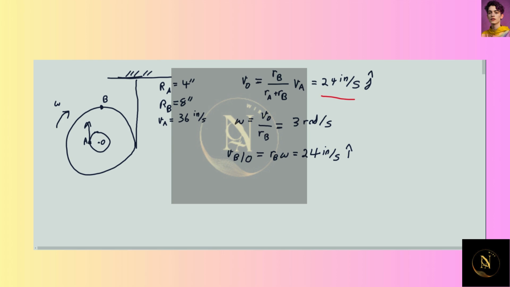So when we want to find the velocity of B, the velocity of B will equal the velocity of O plus the velocity of B about O. Well, that's 24 inches per second in both the I-hat and J-hat directions.